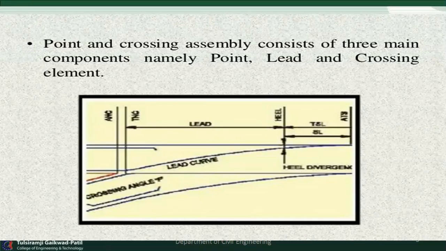In this figure you can see that one main line, the main track line, is there, and the second one is a branch line which is moving to the left side. This type of crossing is called a left side turnout, and various nomenclatures like point, lead, heel divergence, and crossing angle are all shown in the figure.